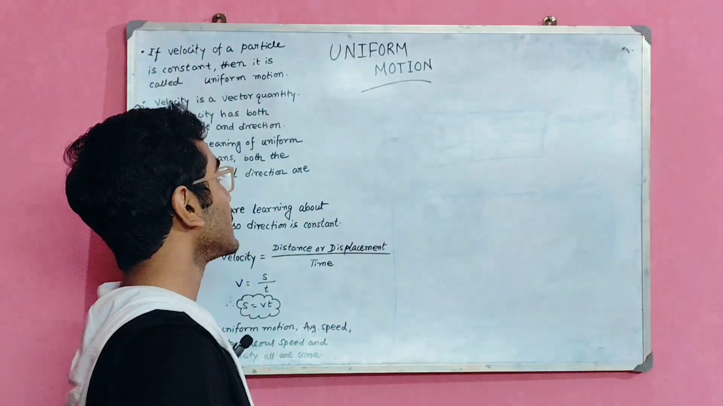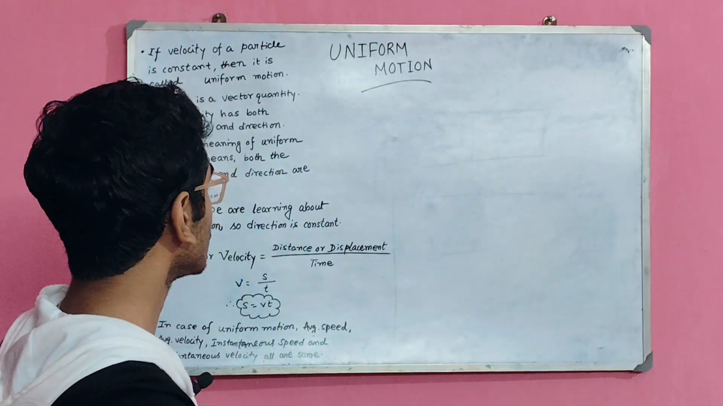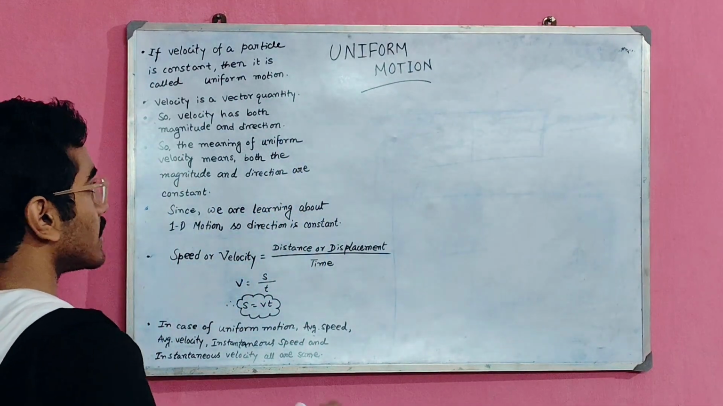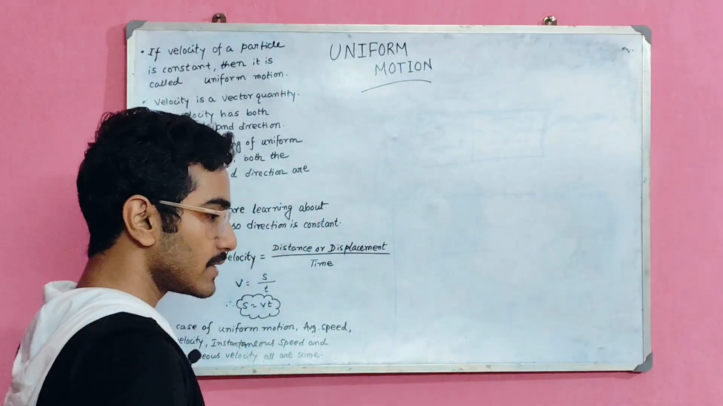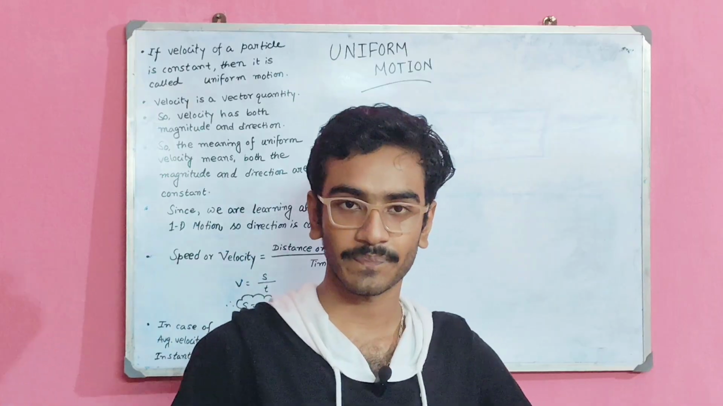So our today's target is to learn about uniform motion. So the first question is, what is the meaning of uniform? Uniform means the quantity which doesn't change while the time is changing.